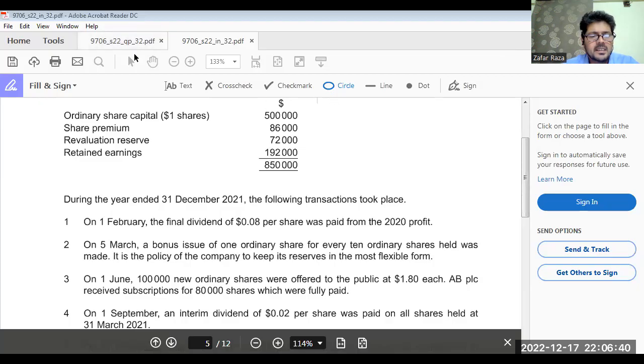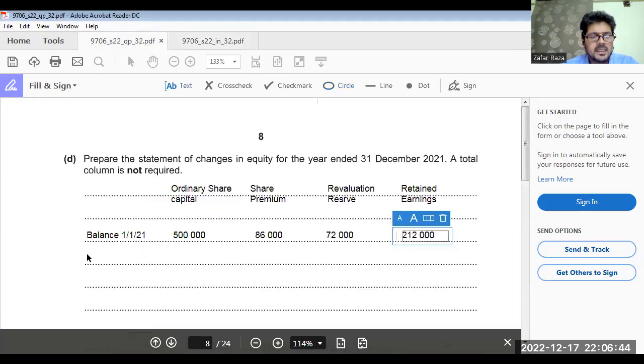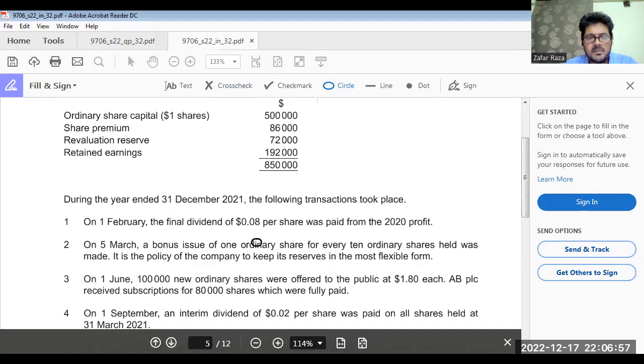That dividend, dividend 2020, is going to be deducted from here. Okay. So how much would it be? 500,000 number of shares multiplied by 0.08.